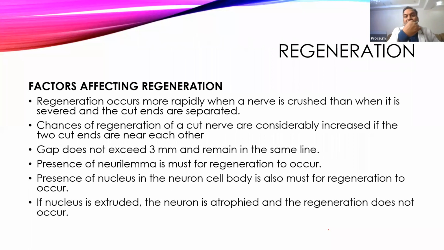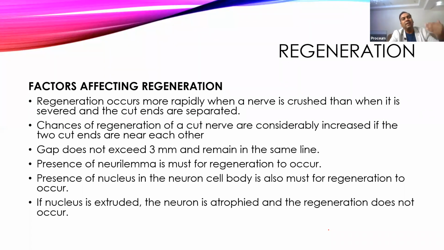Now come to regeneration. Regeneration means reappearing of the neuron. So what regeneration occurs and how does it occur? It depends upon various factors. One is the type of the injury. If it is a crush injury, then regeneration is more likely to occur. Yeah, neuron gets atrophied.